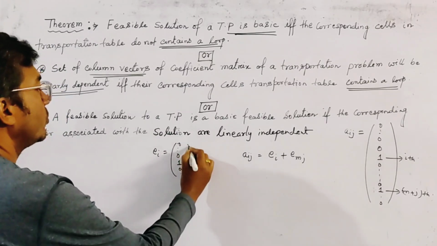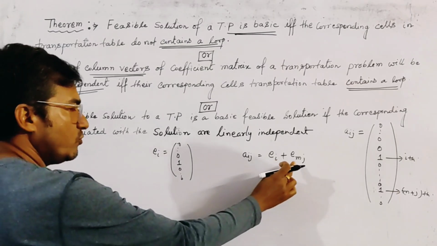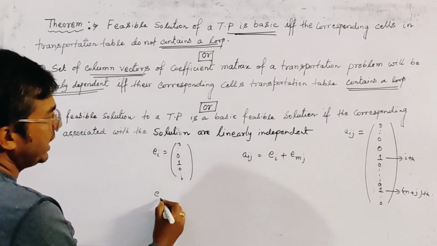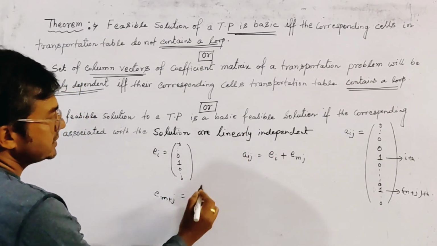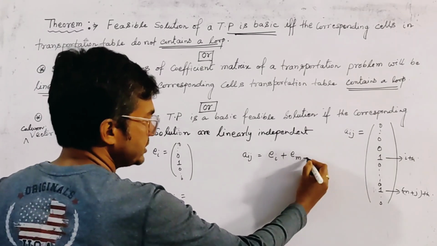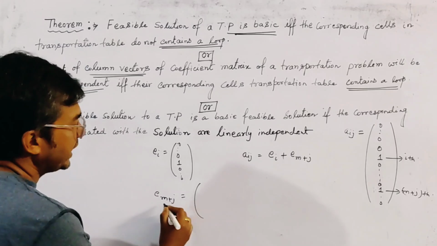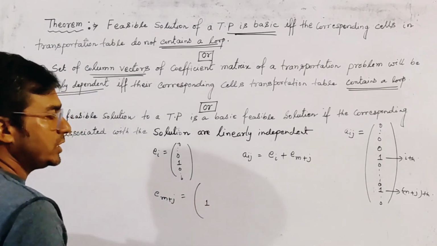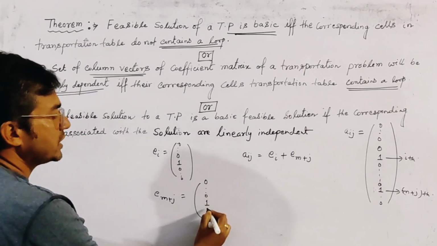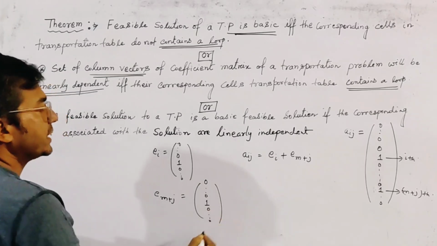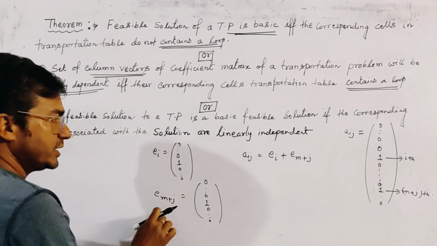Also for the vector Em plus j, the m plus jth component is 1 and all other components are 0. Clearly, if we add these two vectors, we get the column vector Aij.